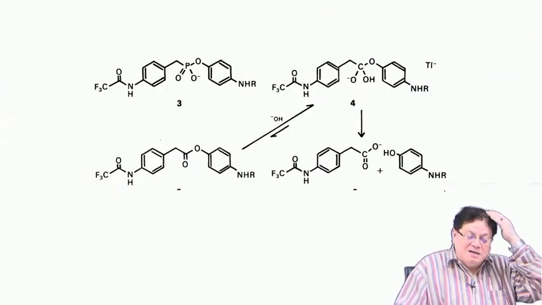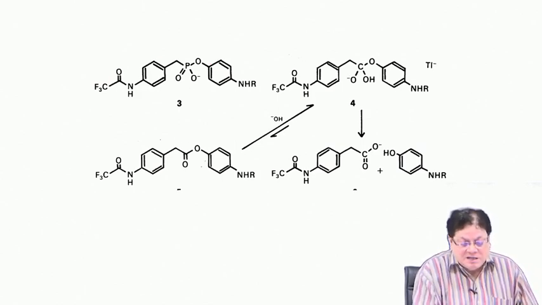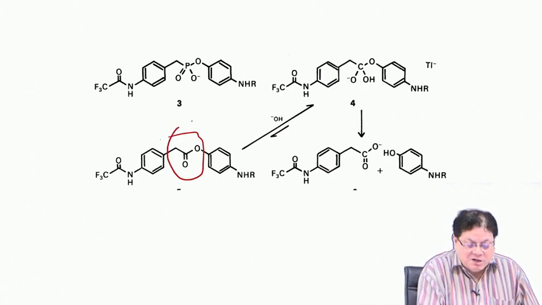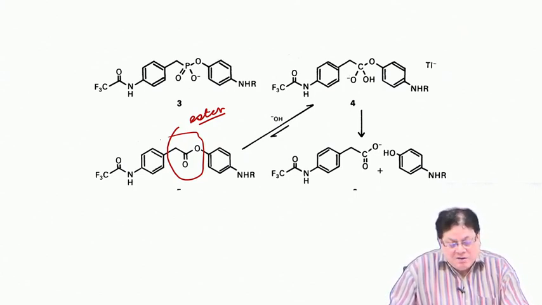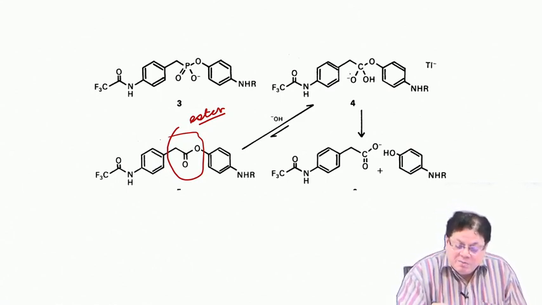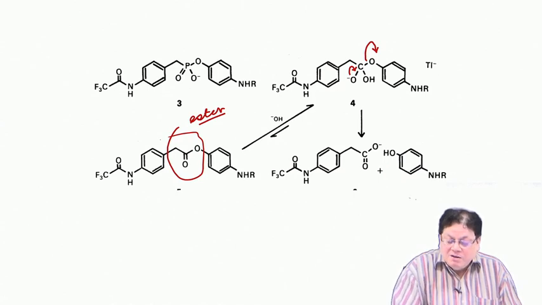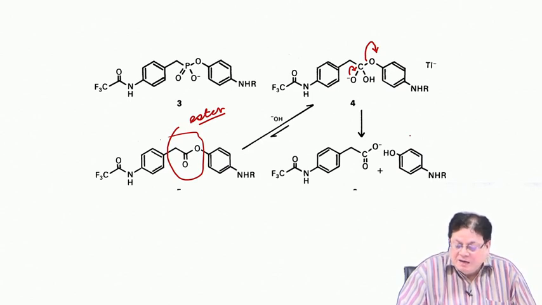You take an example, let us see. This is the ester. Okay. This is the ester functionality, and you want to hydrolyze this ester. And the normal is saponification, OH minus. So, this is the tetrahedral intermediate, and then it comes here and this group leaves. So, you get the carboxylic acid and the corresponding phenol, in this case the alcohol part is the phenol. Okay. So, that is the mechanism.